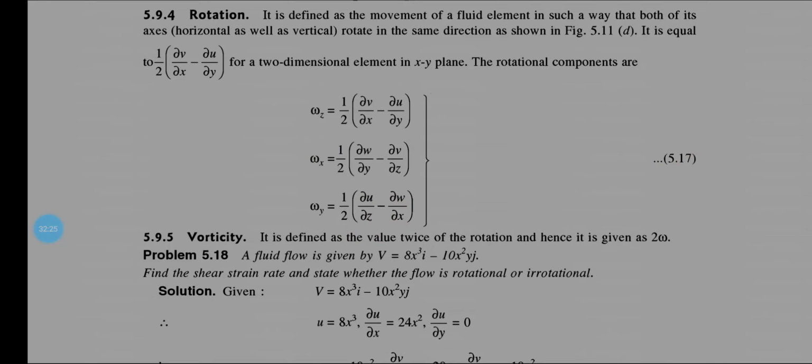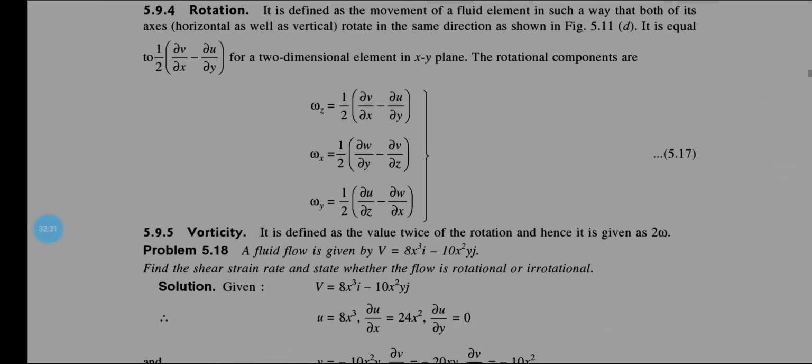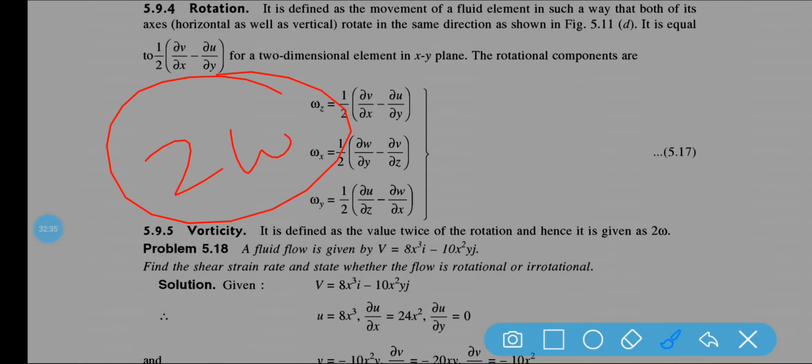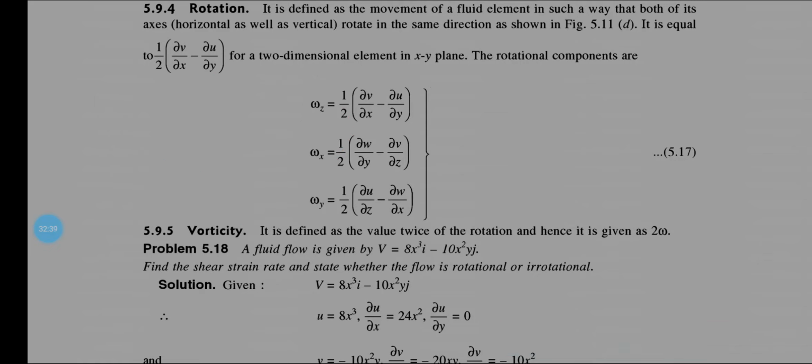Next is very, very important: vorticity. What do you mean by vorticity? It is basically defined as the value of twice the rotation, hence it is given as 2w. Vorticity is twice the rotation.